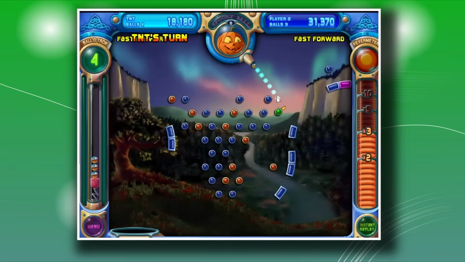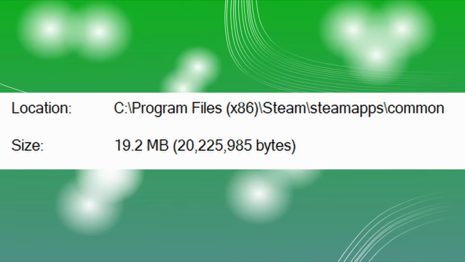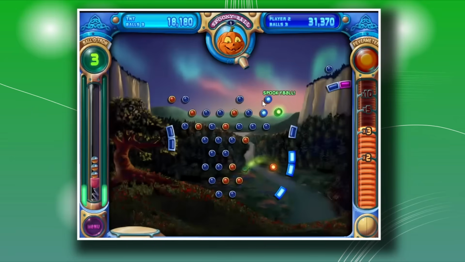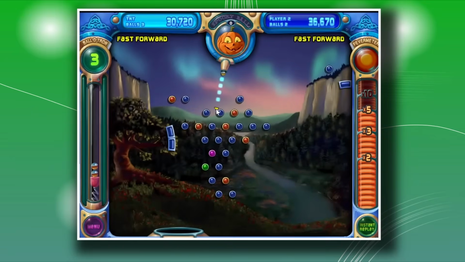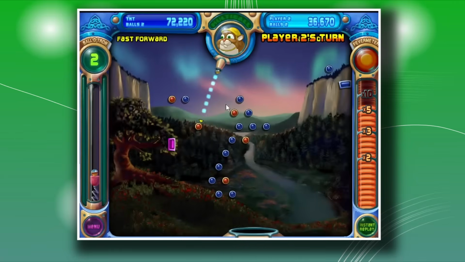Wait, actually, you don't need another person to play duels. You can play with a bot. Oh, and finally, it's only 20 megabytes. That's about 100 hours per megabyte. That seems pretty good to me. There is a lot to speak about this game, just know that Peggle has a lot of content for how small it is.